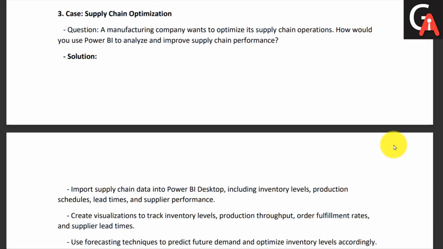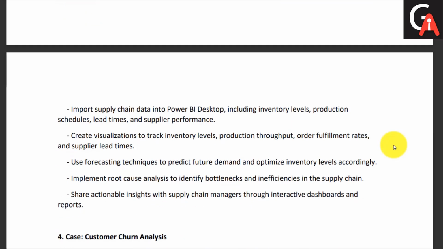So first of all, a manufacturing company wants to optimize its supply chain operations. They have their system in place, but maybe their cost is high, or maybe they are facing some losses while shipping the products. So you have to analyze the characteristics and various fields involved in the supply chain, and basically find out the insights. The solution may go like this.